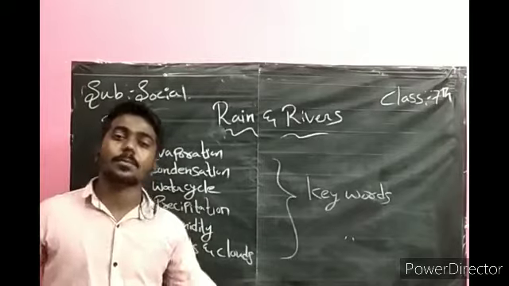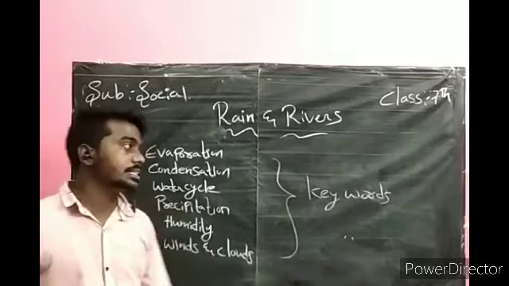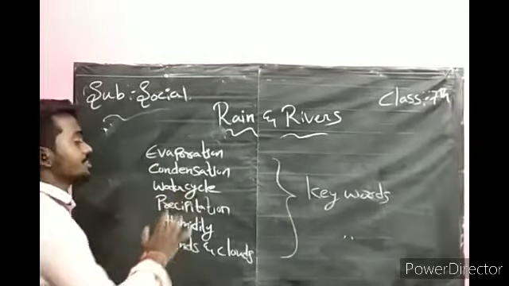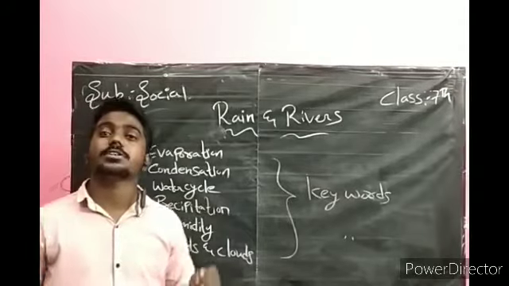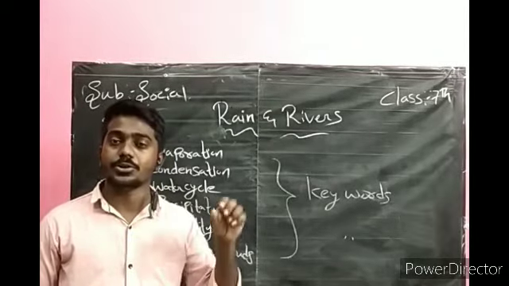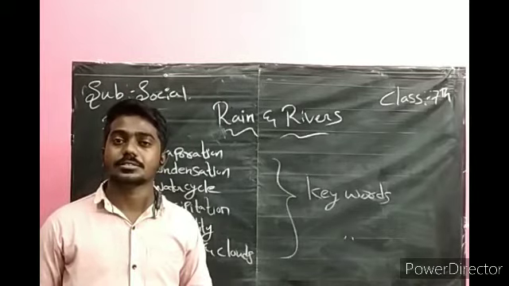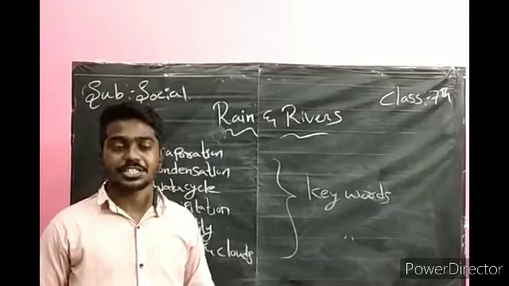Again the evaporation takes place, again the rain falls, again the water goes to the sea. That is called the water cycle. Precipitation: the different types of condensation are called precipitation. I told you dew, fog, and rainfall. These are the types of precipitation.